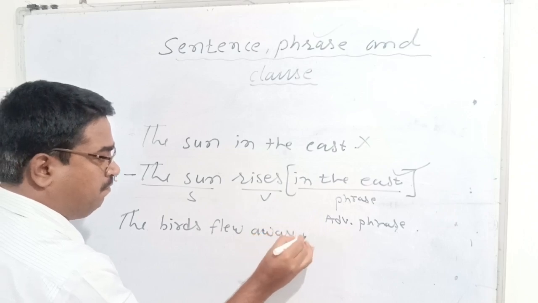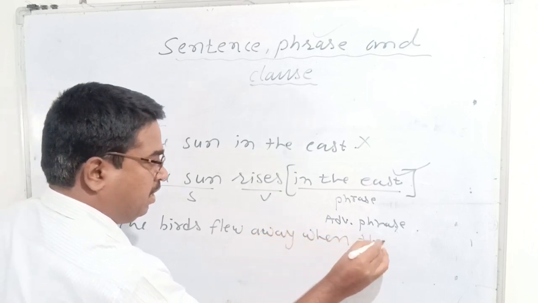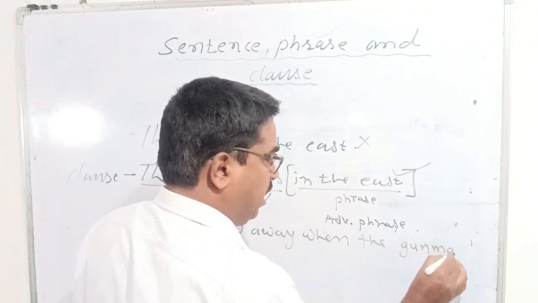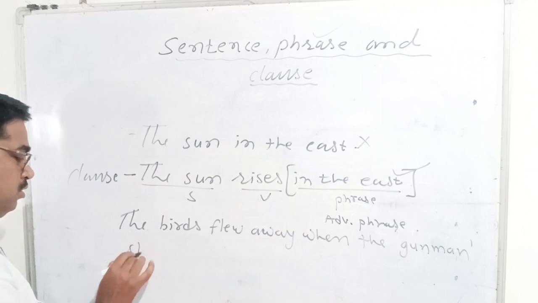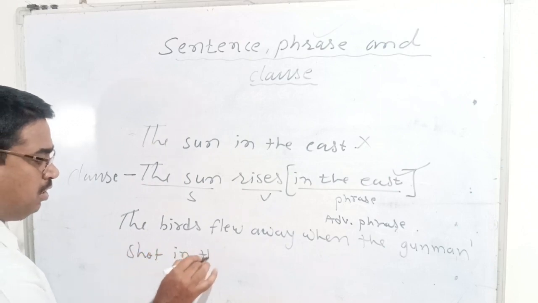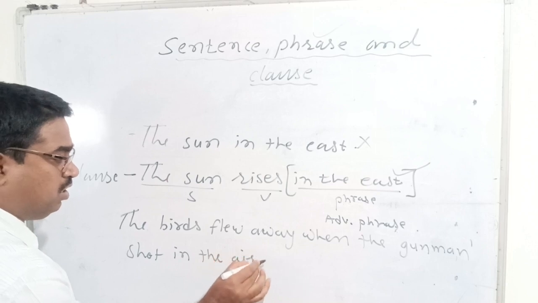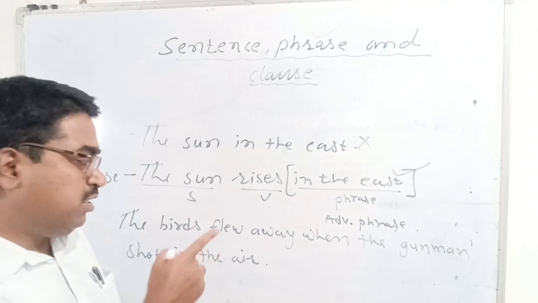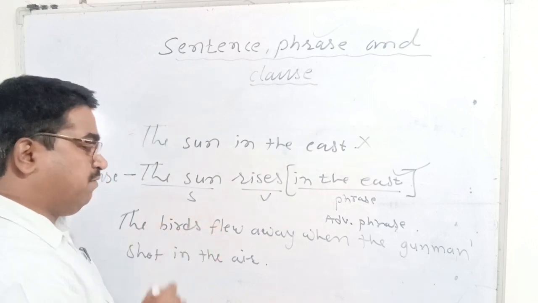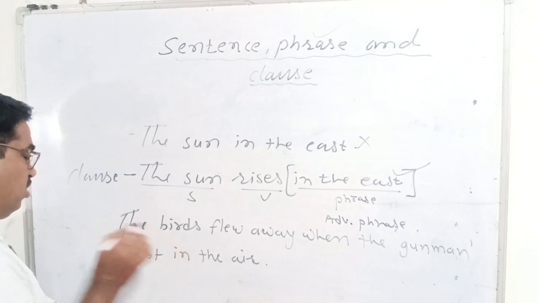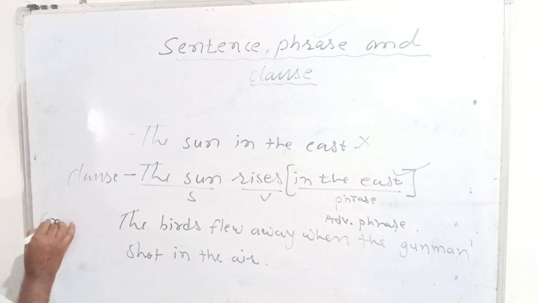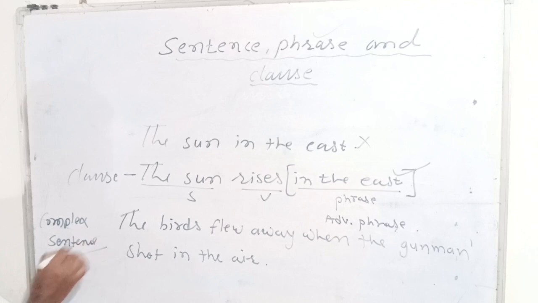away when the hunter or when the gunman shot in the air. This is a sentence. Okay. Now in this sentence we have two clauses. How many clauses? Look at the sentence carefully, my dear students, my dear friends. Okay, here this is a long sentence, and this is what kind of sentence? This is complex sentence. This is the example of complex sentence.